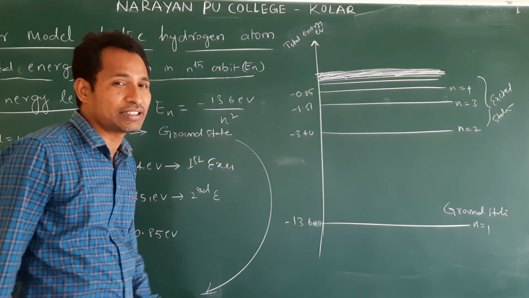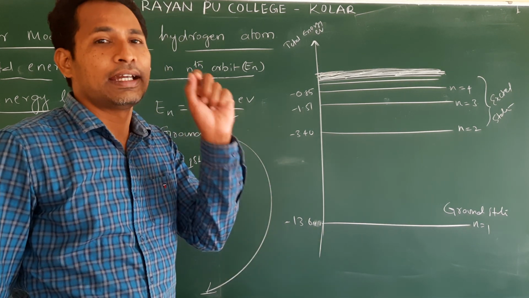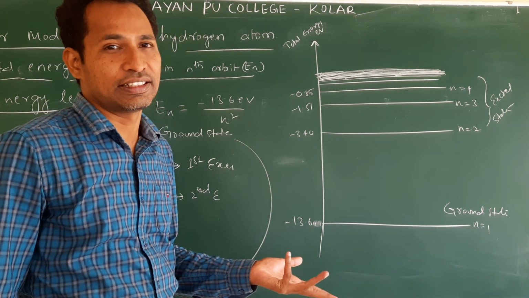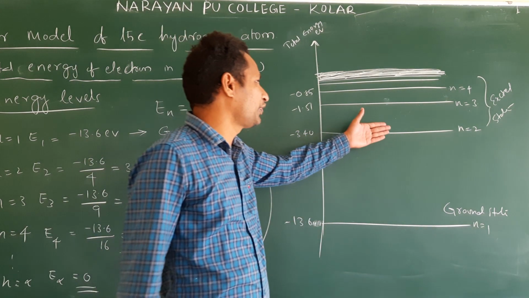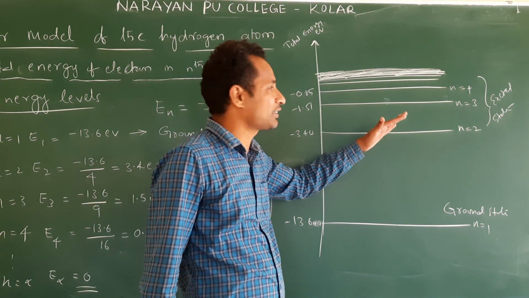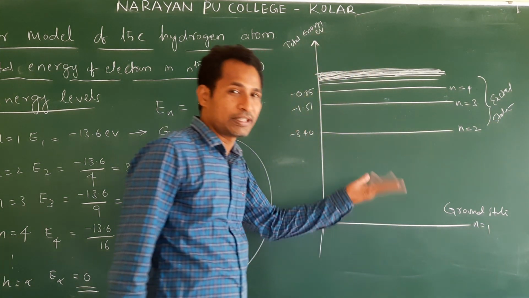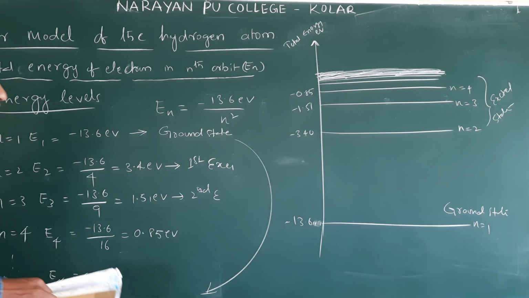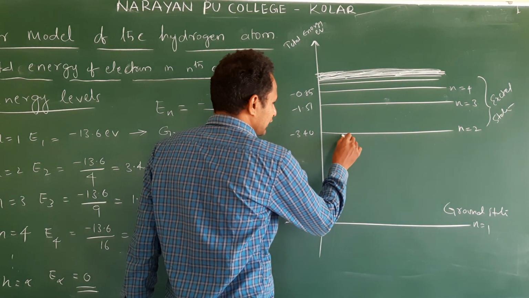First excited state means n is equal to 2, not 1. The reason is that the n is equal to 1 state we call the ground state, the lowest energy state. Clear? It means the largest negative value. Excited states always have an orbit number greater than the ground state, right? So these are the energy levels. We will try to find out the energy for the electron to jump to the first excited state.